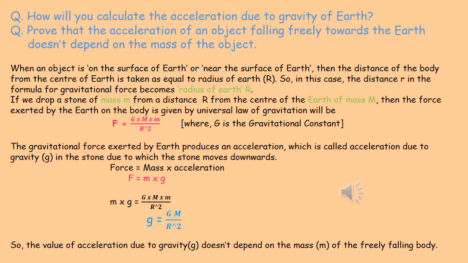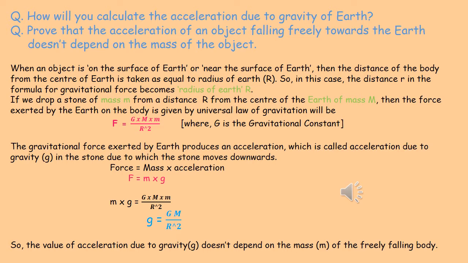So in the final expression of acceleration due to gravity, small m does not exist. What is small m? Small m is the mass of the freely falling stone. So whether it is a feather or a coin or a stone, it doesn't matter, because the mass of the freely falling object does not exist in the mathematical expression of small g.